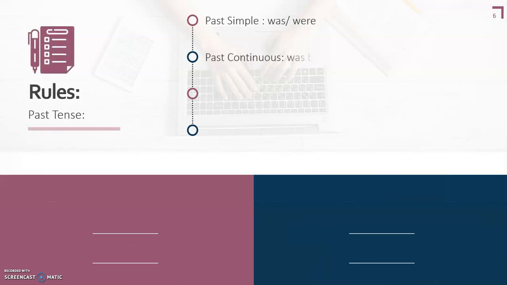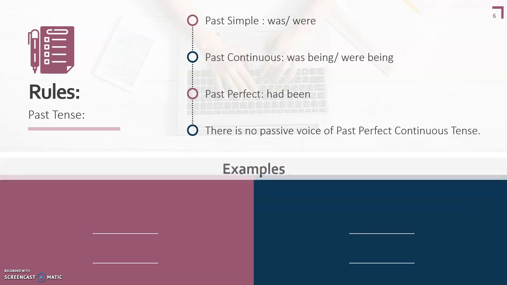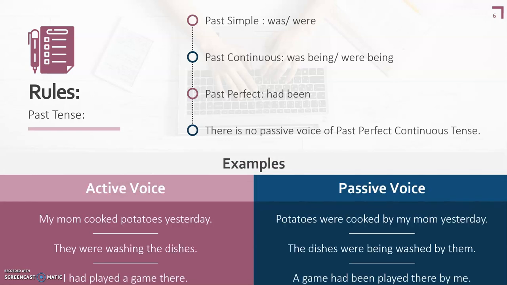Rules for past tense. In past also we have four tenses: past simple, past continuous, past perfect and past perfect continuous. So for changing a sentence from active to passive voice, the first step you need to remember is identify the tense. Which tense is it? And then according to that tense, you have the rules in front of you to change.